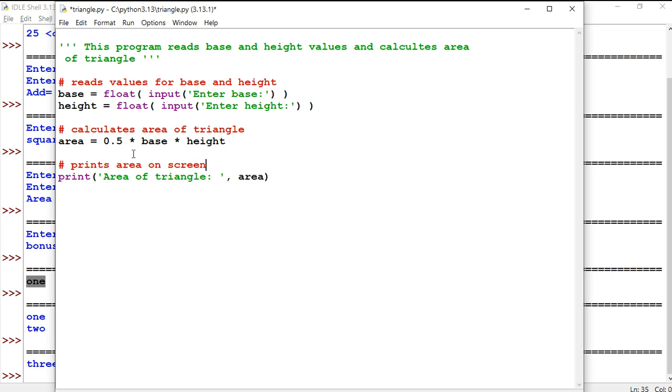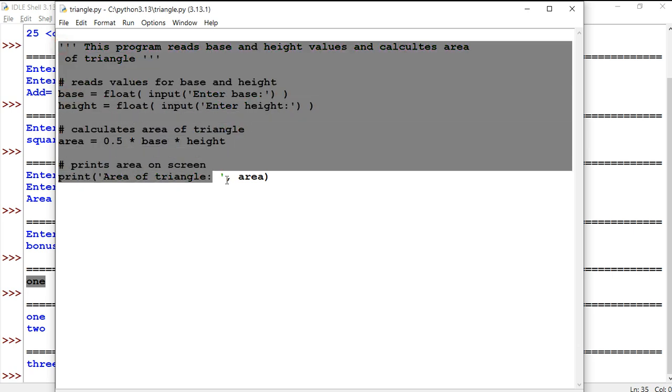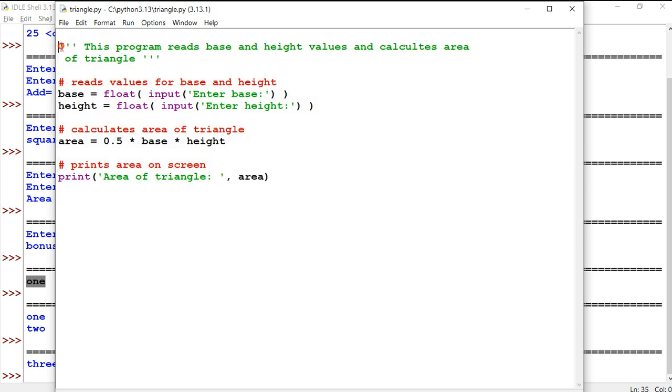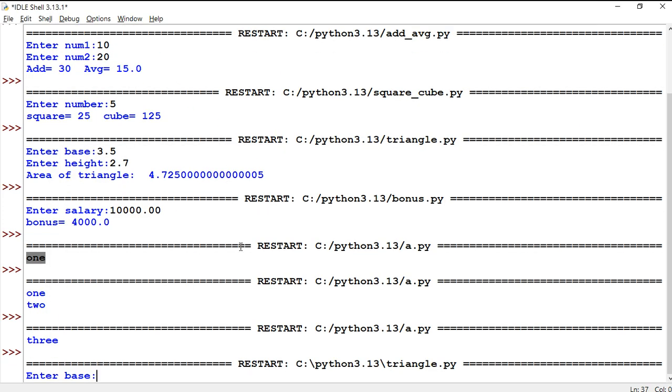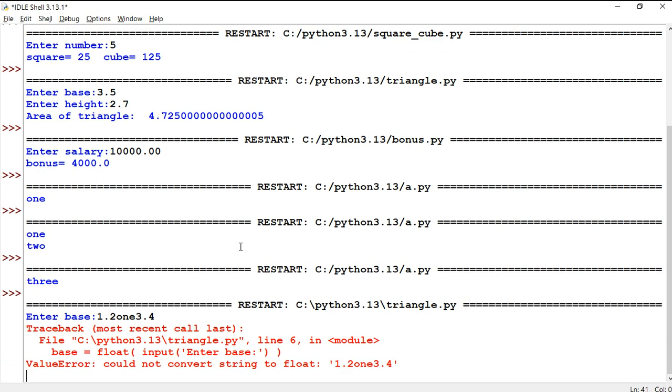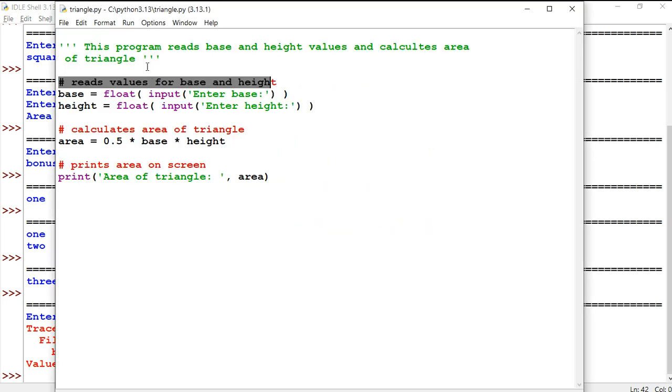Okay, right, I can describe what is happening in the program, the program logic and the program flow, with the help of comments. This is the purpose for which comments are generally used. So when I run the program, the output will be the very same. So this is 1.2 and 3.4 and I'll get the answer. Sorry, let me run once again.